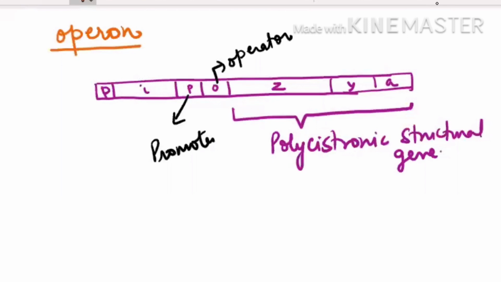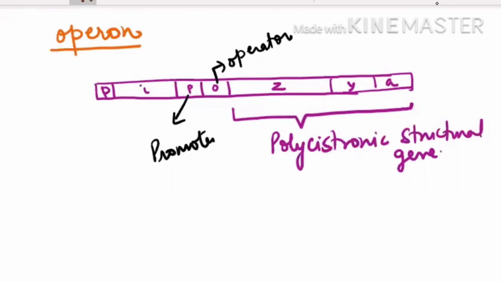Now, if you see this diagram very carefully, you will find 3 structural genes, Z, Y, A. And if you see carefully from the diagram, the Z gene has a large number of nucleotide base pairs. Is it clear? This gene has more base pairs as compared to Y and A. This is the diagram-based question they asked in NEET.